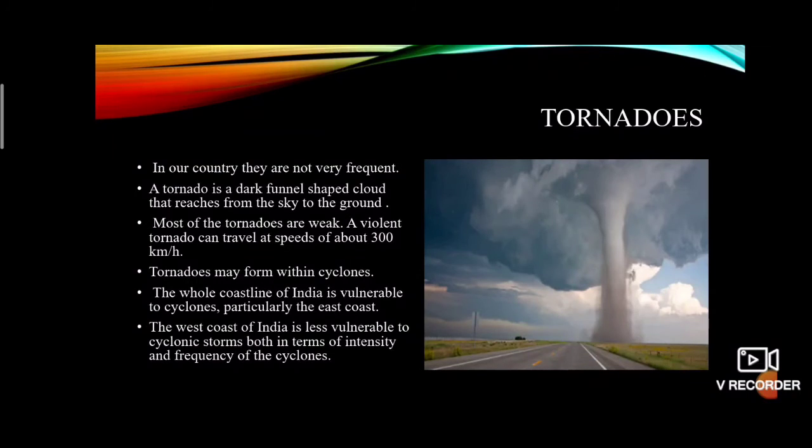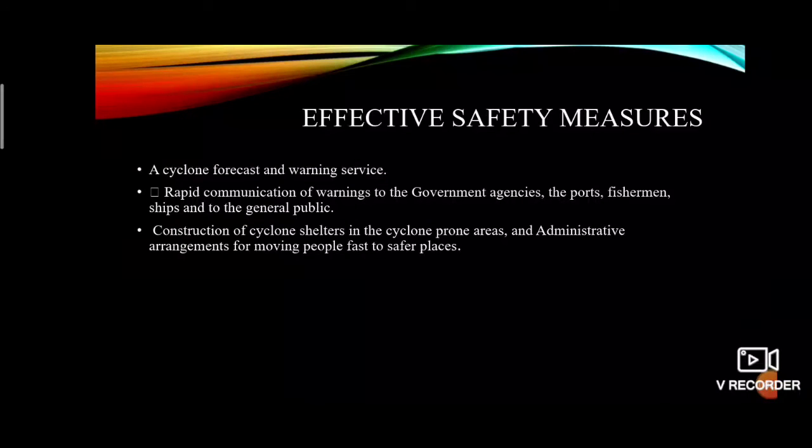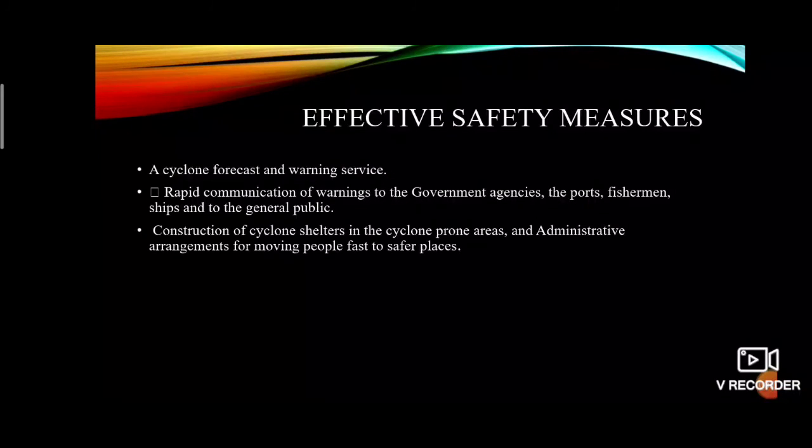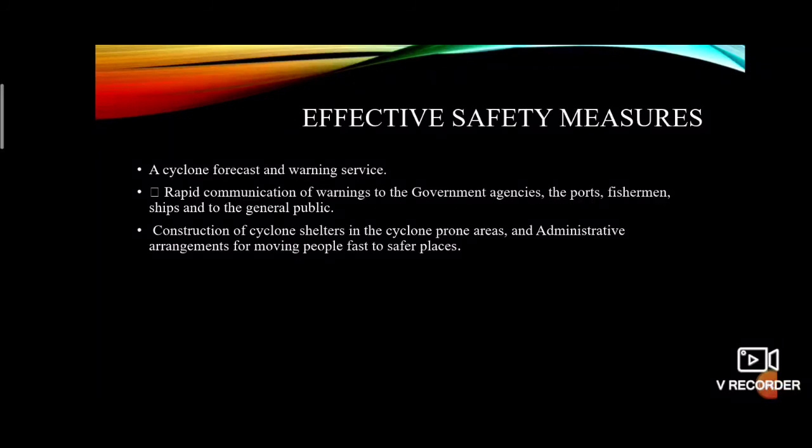Effective safety measures include a cyclone forecast and warning service, and rapid communication of warnings to government agencies, ports, fishermen, ships, and the general public.